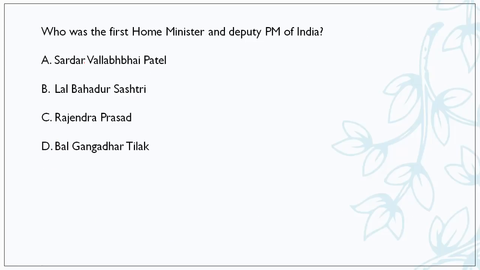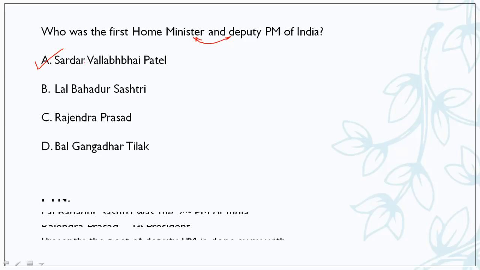आगे बढ़ते हैं. Who was the first home minister or the deputy minister of India? So both of these things would be the same. So friends, the first deputy PM of India was A, Sardar Vallabhbhai Patel. He acted as the deputy PM and also as the home minister for a certain period of time.